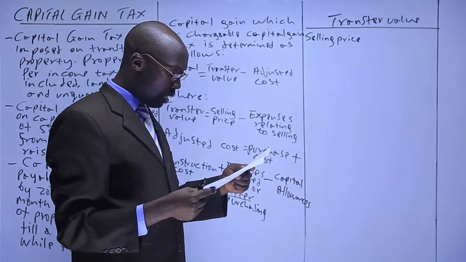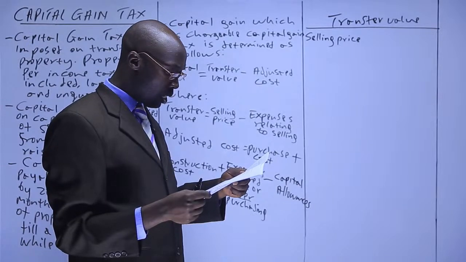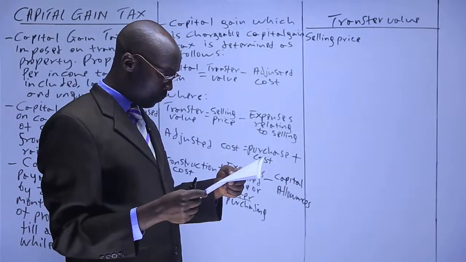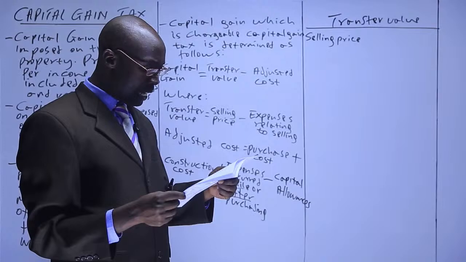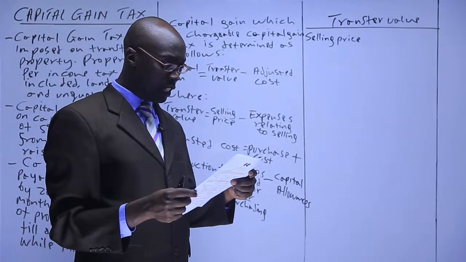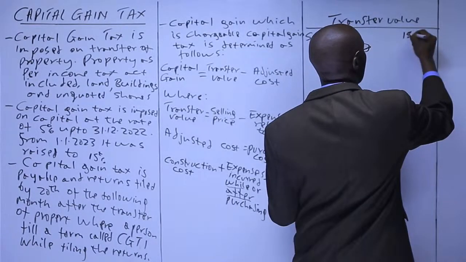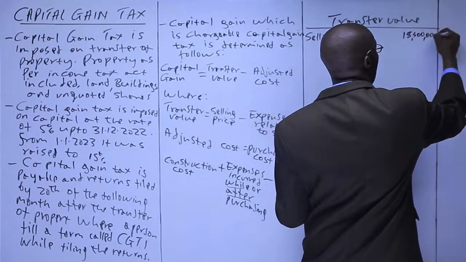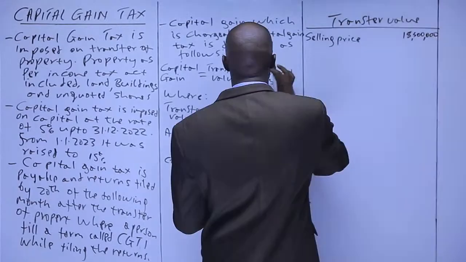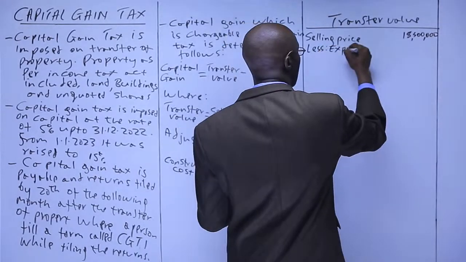We are told in the first paragraph that Shebe Abdal disposed of the property in September 2022 for 18,500,000. So that is 18,500,000. Then we said you minus expenses relating to selling.